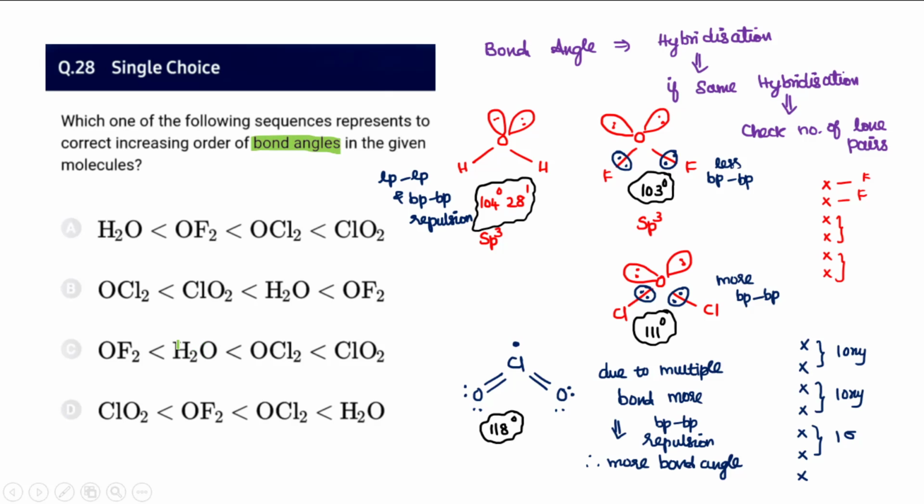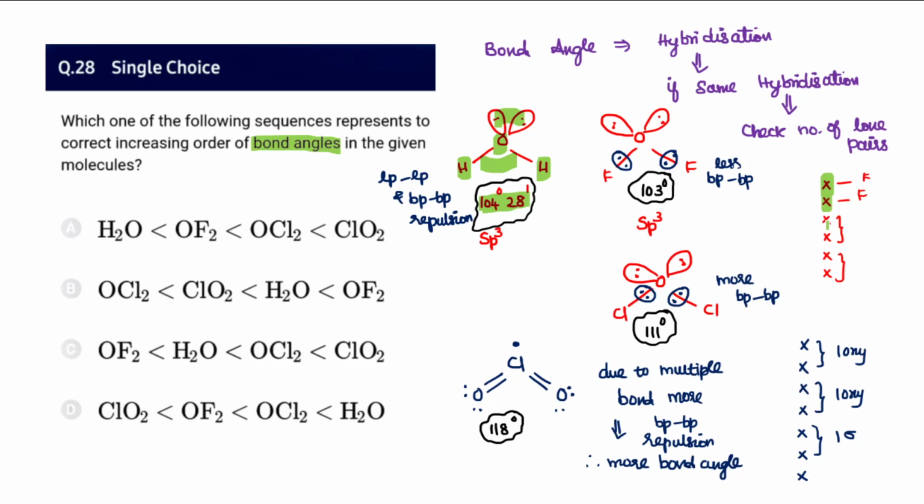Question 28: which of the sequences represents the correct bond angles? When this type of option is given, pick up the four compounds that are given, jumbled over here. Let me take the water molecule. Due to the lone pair repulsions as well as the bond pair repulsions, from the tetrahedral angle 109 it gets reduced to 104.28. And OF2 is also having sp3.